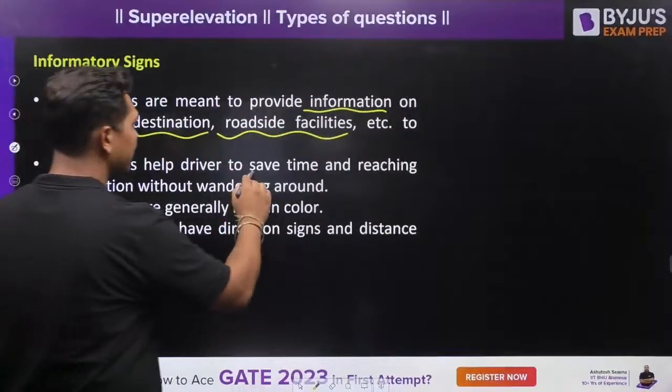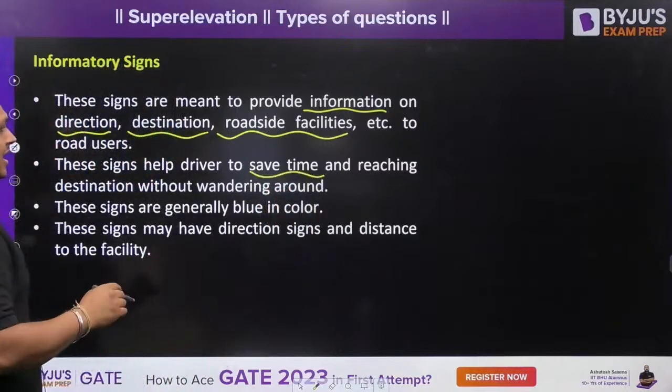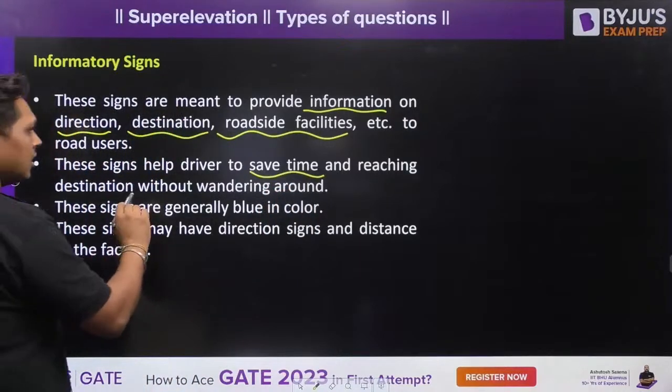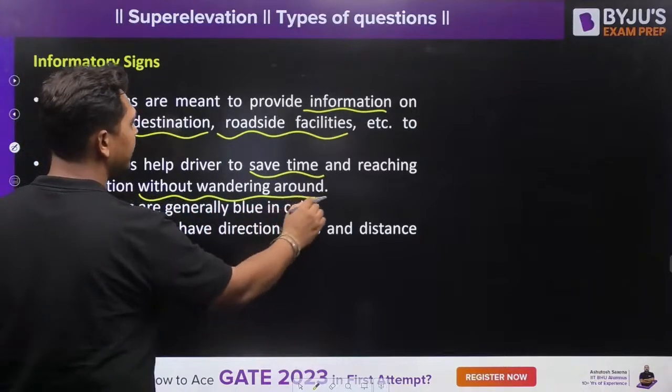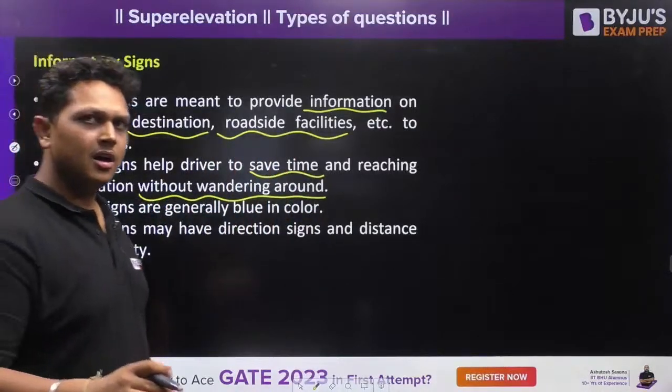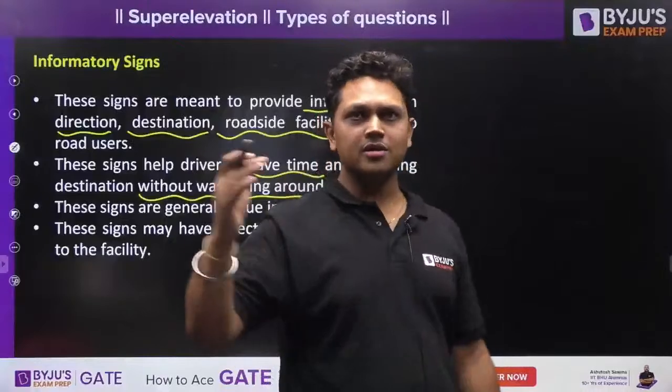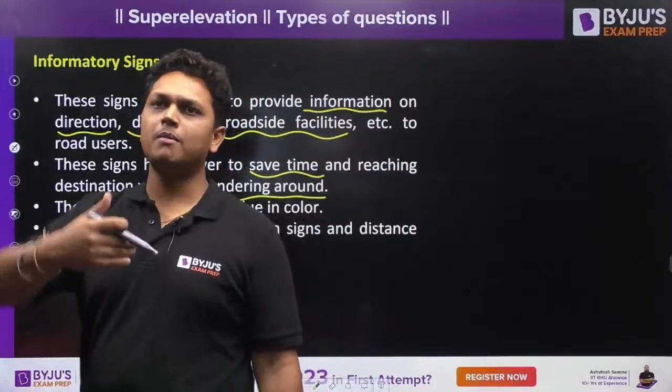So it is going to save your time and help you go without any wandering around. It will increase your efficiency.